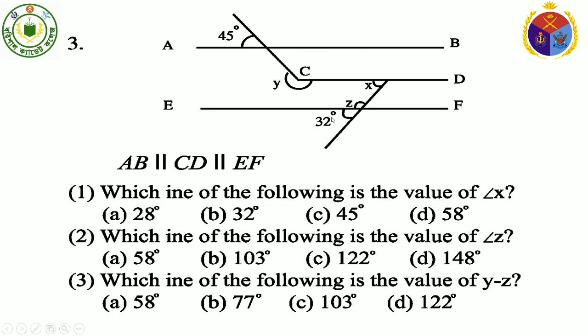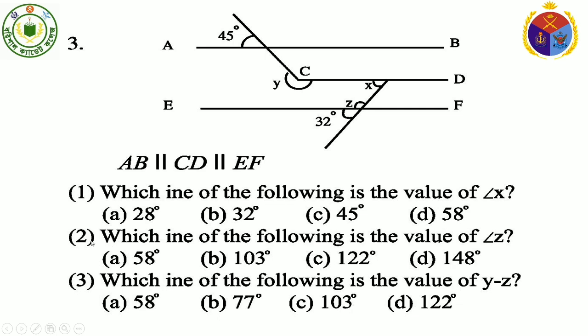See, 32 degrees and X are corresponding angles because CD and EF are parallel lines and this line is their transversal. And we know corresponding angles are equal to one another. Therefore angle X equals 32 degrees.